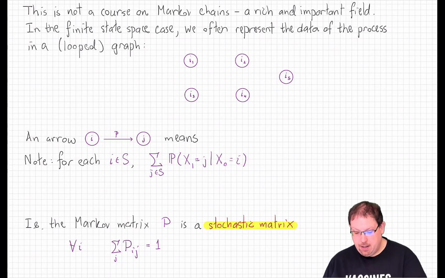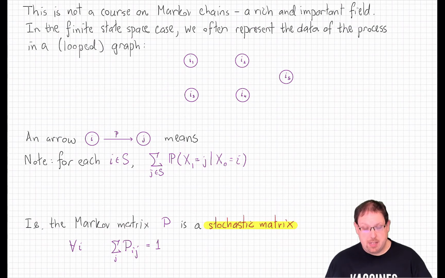If we have our collection of states here, say this one has 5 states that I've written here and labeled as I1 through I5, then we put a graph structure, potentially with loops, labeled by probabilities. So here is an example.